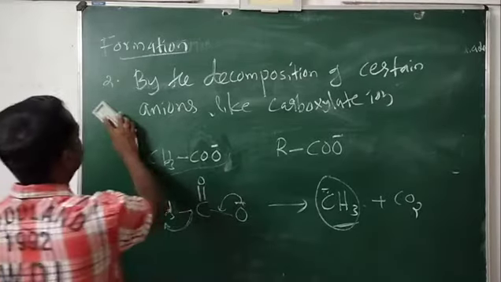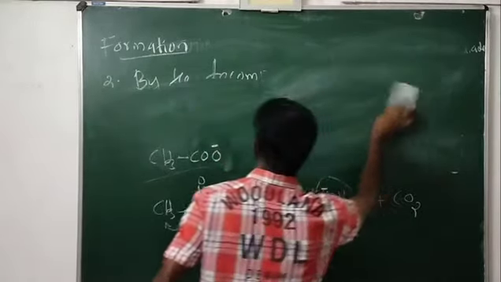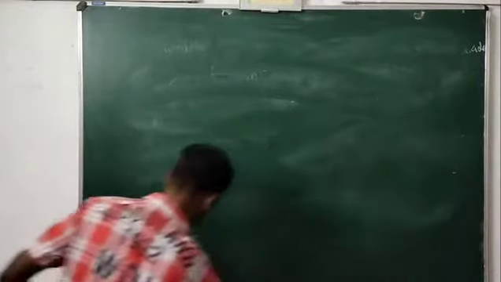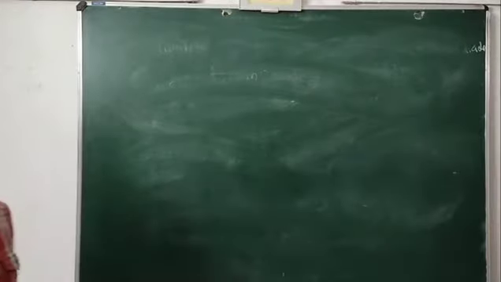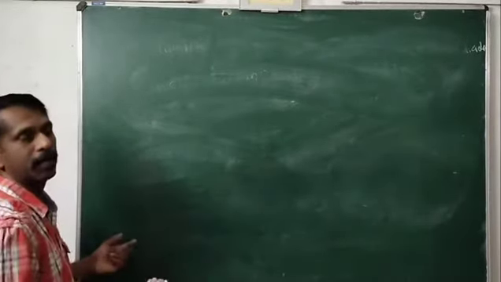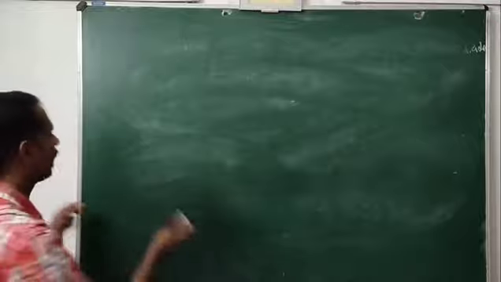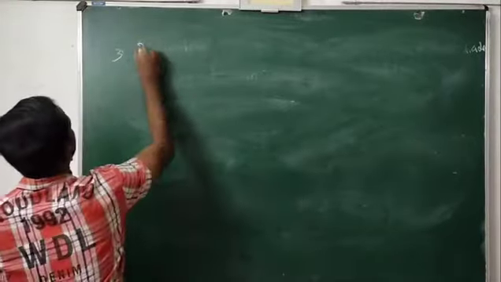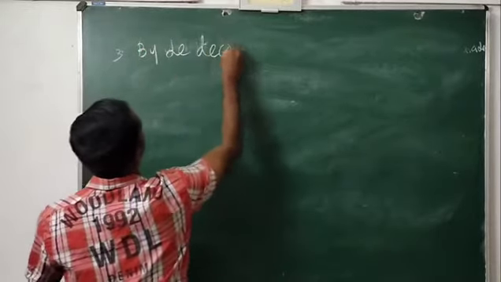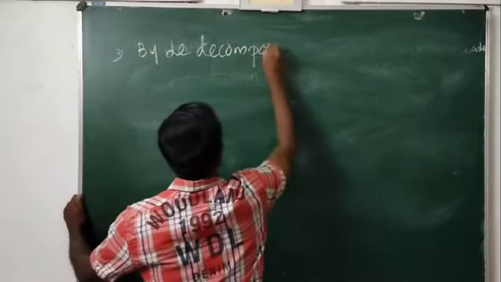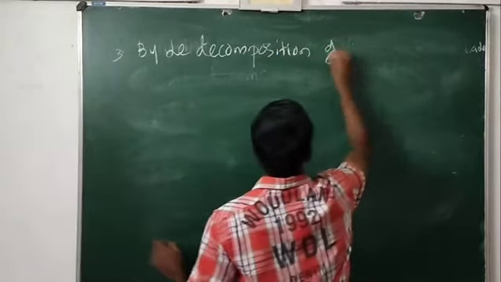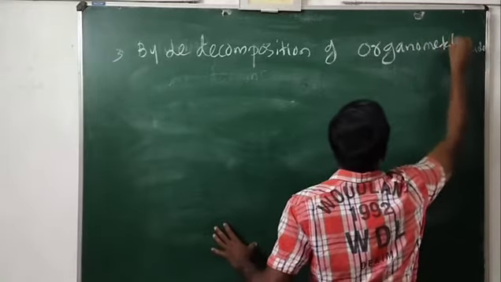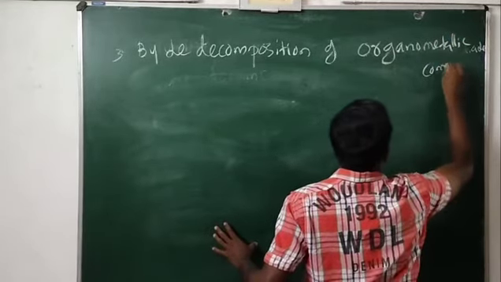And the third method of formation of carbanion is by the decomposition of alkyl magnesium halide, generally of an organometallic compound.